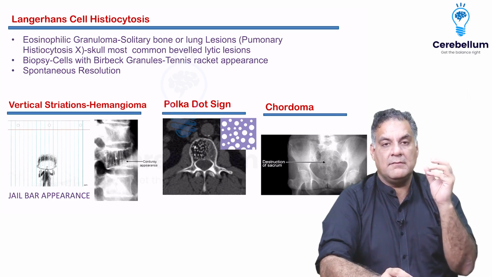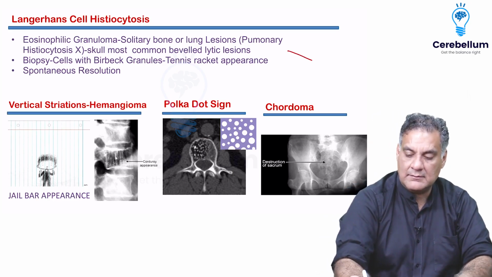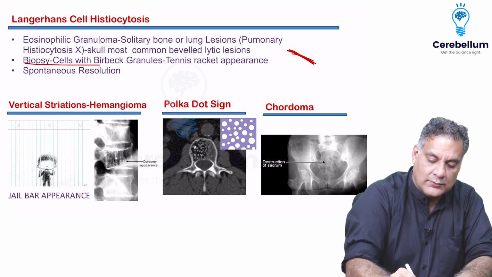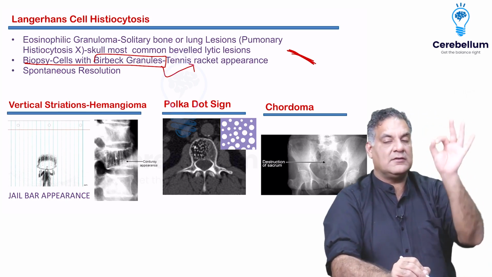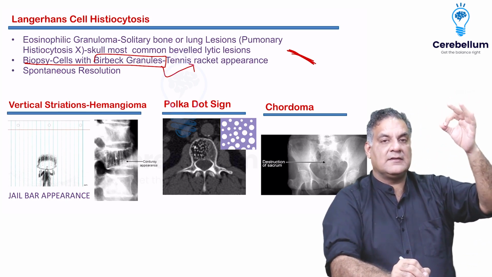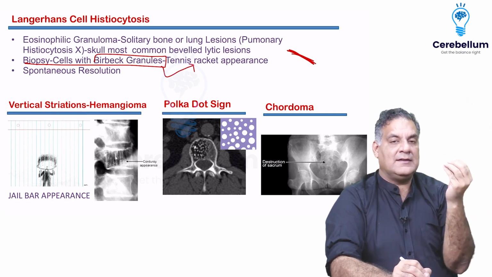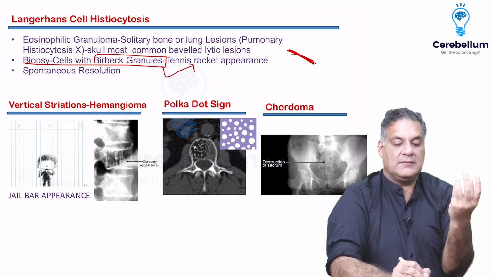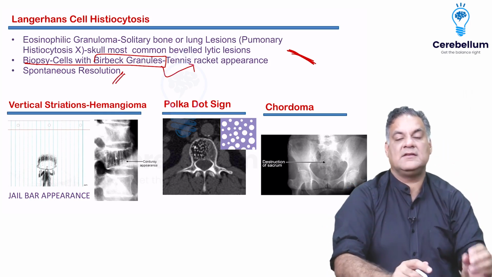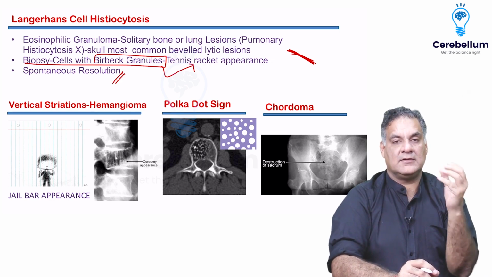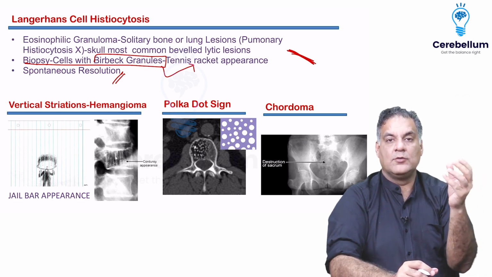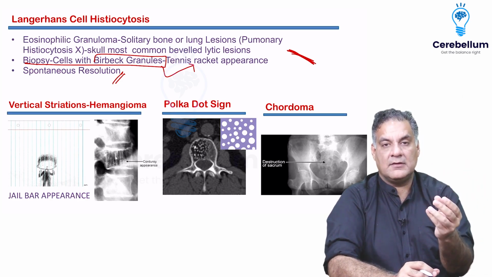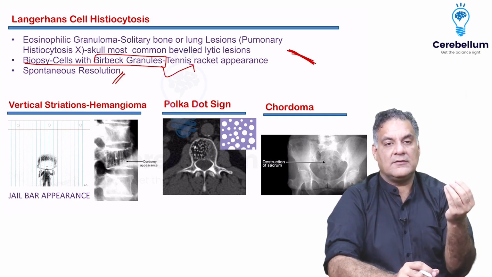It is a cause of the beveled lesion of the skull. Beveled means sloping. In this lesion, you have cells with granules, called Birbeck granules, which have the tennis racket appearance. So it is not the cells with the tennis racket appearance, the granules have a tennis racket appearance. And anything that goes away on its own is an MCQ, so spontaneous resolution is seen in eosinophilic granuloma. They will give you a history of a lytic lesion, and the cells will have a grooved nucleus or the Birbeck granules or tennis racket appearance. That is what you should remember.